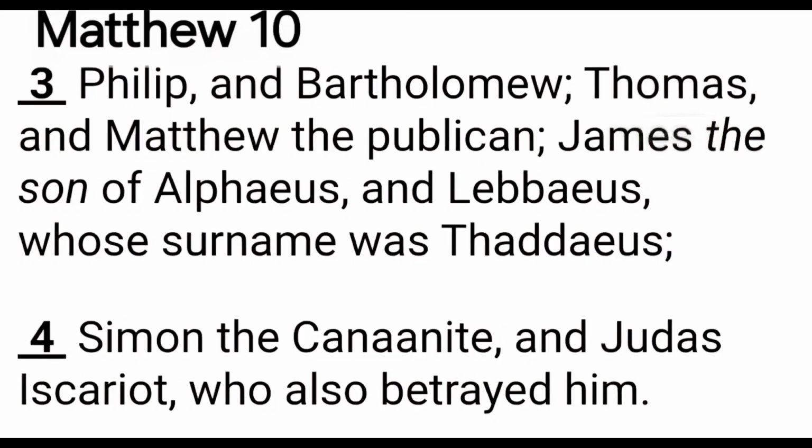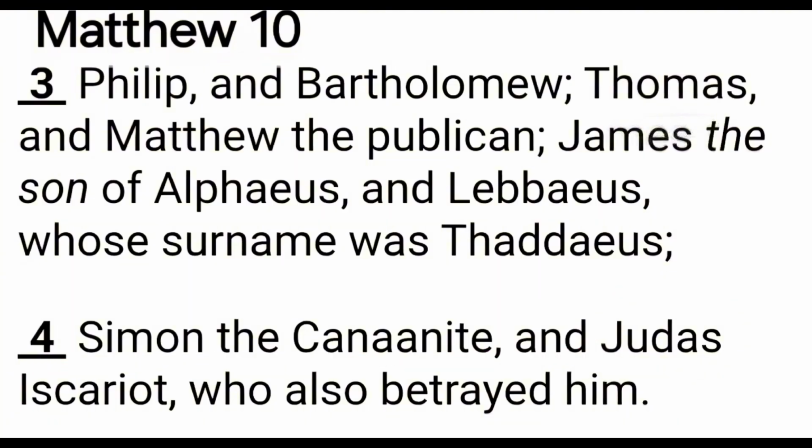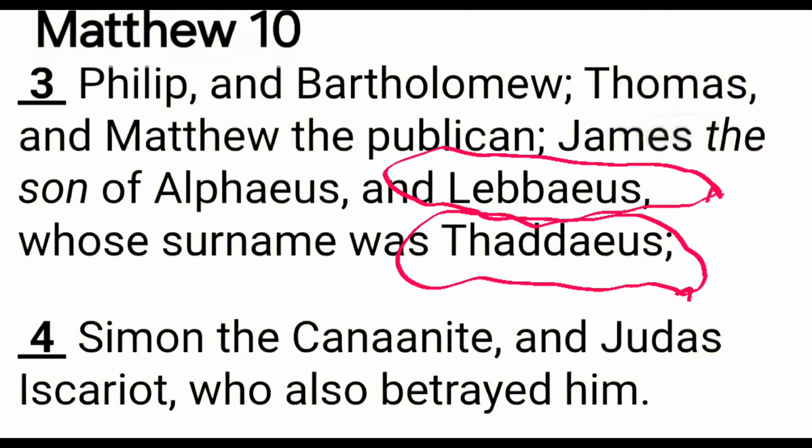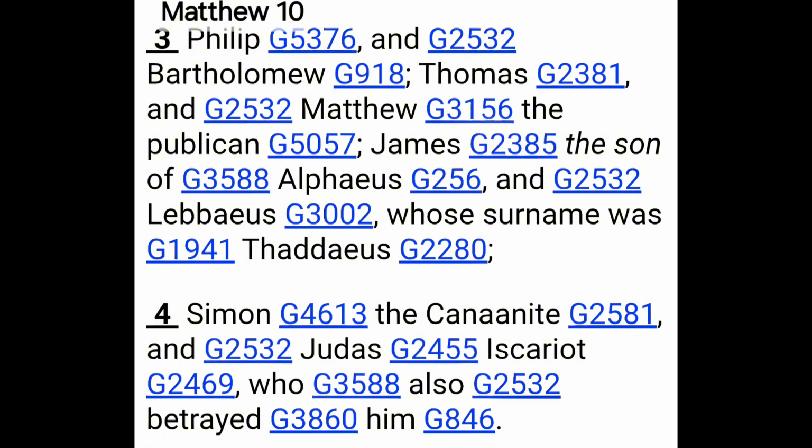In the list of the apostles we see in Matthew 10, we do see Judas Iscariot, but we do not see Jude. We see a man by the name of Lebbaeus or Thaddeus. Here we see Lebbaeus is G3002 and Thaddeus is G2280.